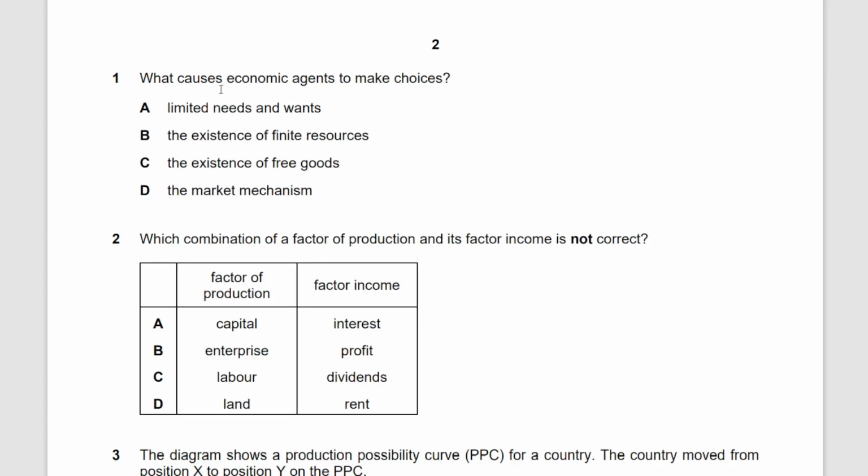What causes economic agents to make choices? For those of you who are not aware, your economic agents are your consumers, the governments, and the businesses. There are three economic agents, right? And all three are faced with the basic economic problem of scarcity, which means there are limited resources and unlimited needs and wants. So needs and wants are unlimited, so this cannot be the correct option. The existence of finite resources, that's the correct option because resources are limited. Needs and wants are unlimited.